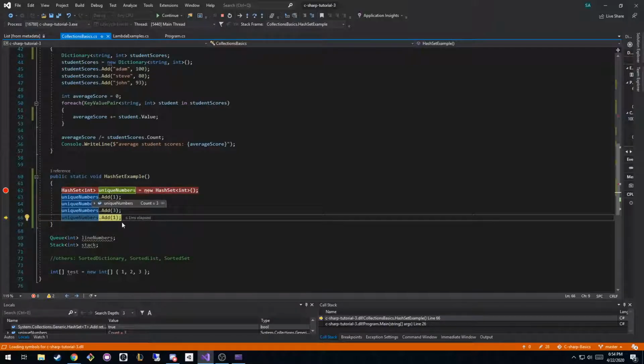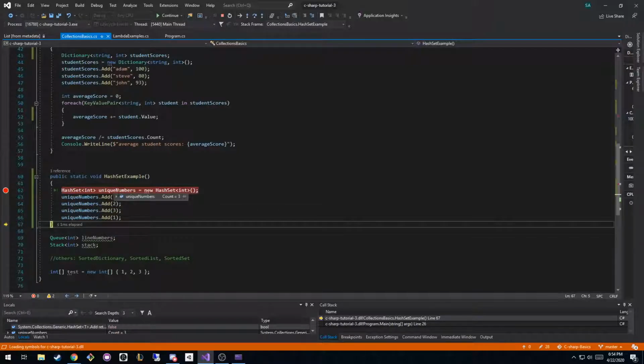The curious part is when we try and add 1 again, and we look at unique numbers, we still only have 3 objects, right? Because this is a set, the data type itself knows that we want to have unique numbers. So if I try and add 1 again, it's just not going to add it because we already have that in there, right? So this is a useful data structure to only hold unique things.